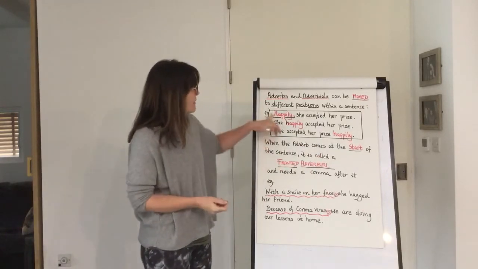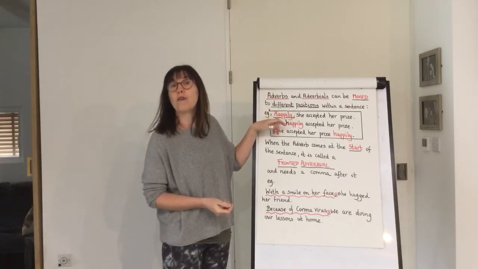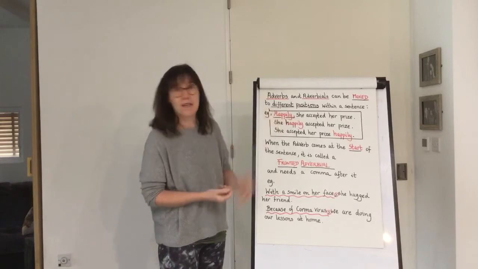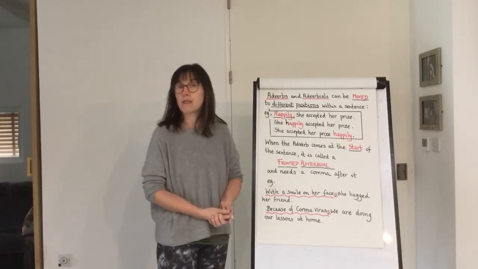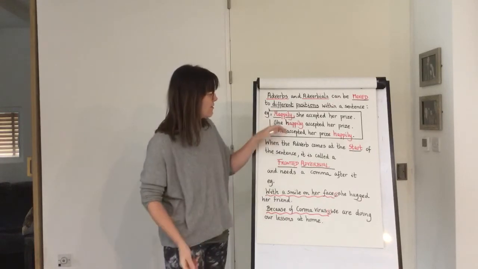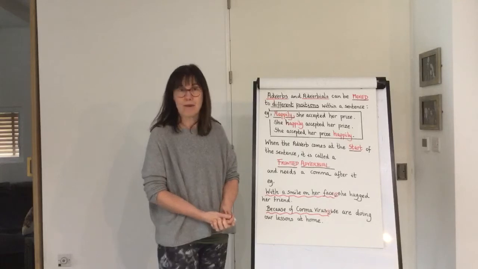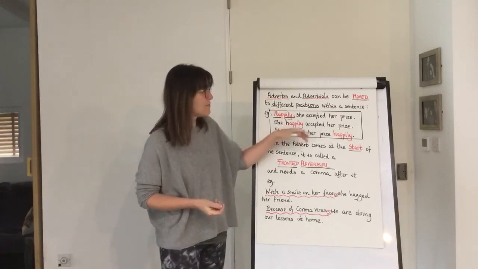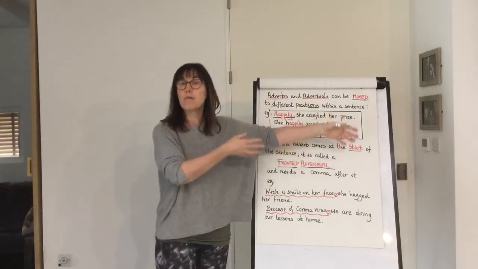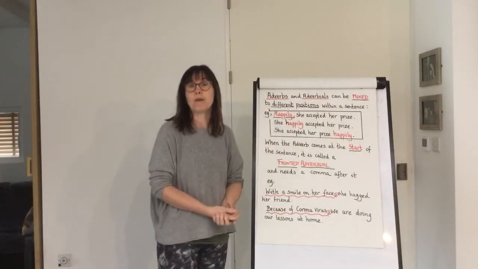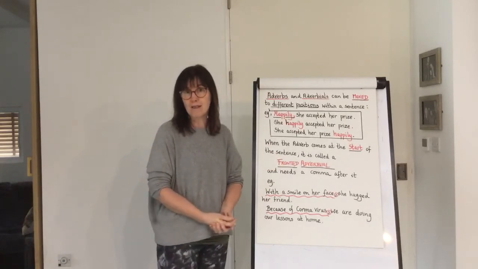So, for example, happily, here is your adverb of manner. You can have it at the front of the sentence: Happily, she accepted her prize. You can have it in the middle of the sentence: She happily accepted her prize, or she accepted her prize happily. So the adverb can be moved, as can an adverbial, within the sentence to different positions to create a different effect.